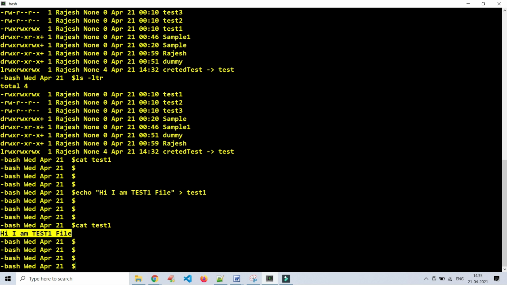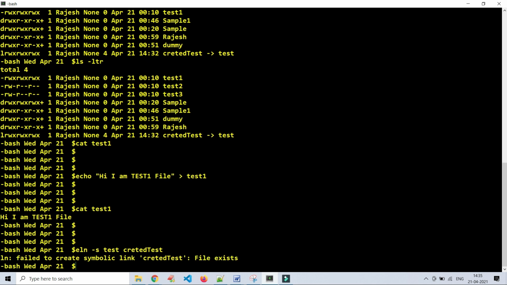I am creating a soft link now again to test1. Try to do it again. ln, soft link. What is the target original file? test1. Created test1. This is the name we are giving to the newly created soft link file.